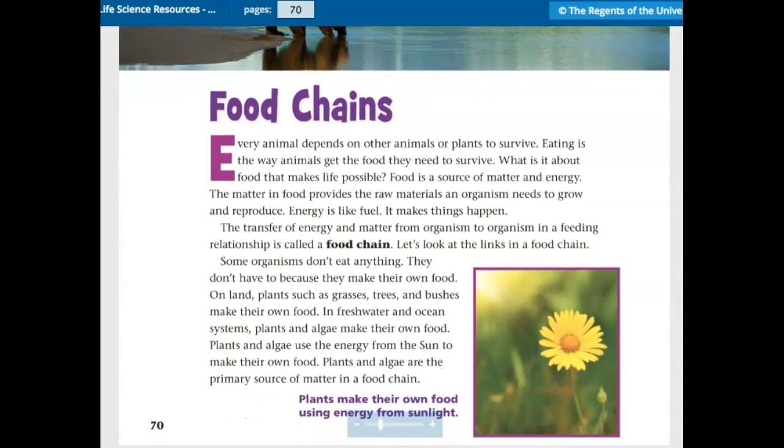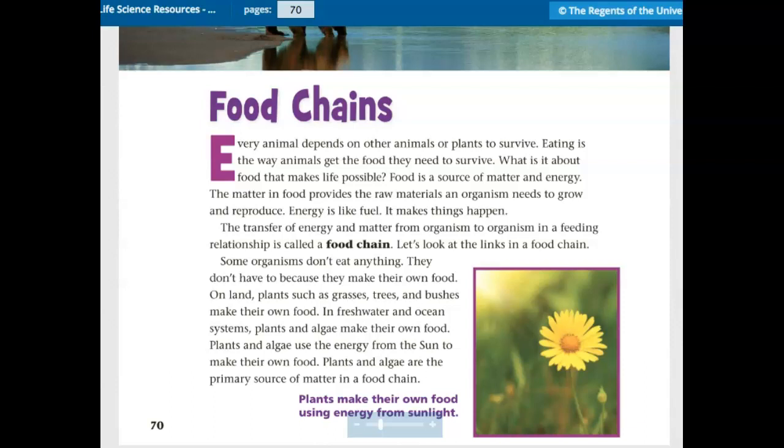Every animal depends on other animals or plants to survive. Eating is the way animals get the food they need to survive. What is it about food that makes life possible? Food is a source of matter and energy. The matter in food provides the raw materials an organism needs to grow and reproduce. Energy is like fuel. It makes things happen.